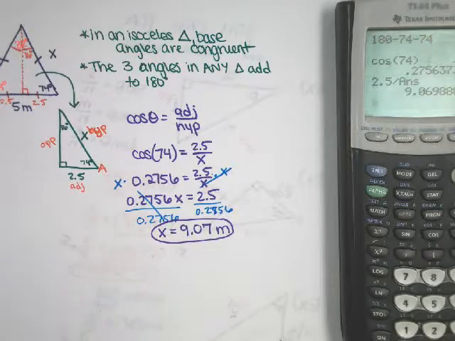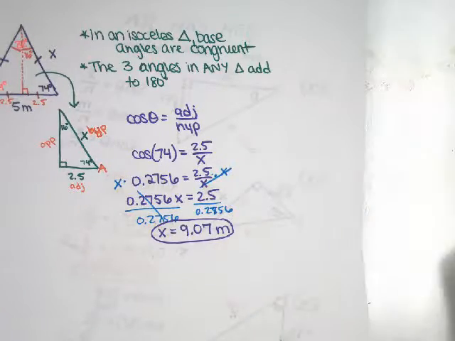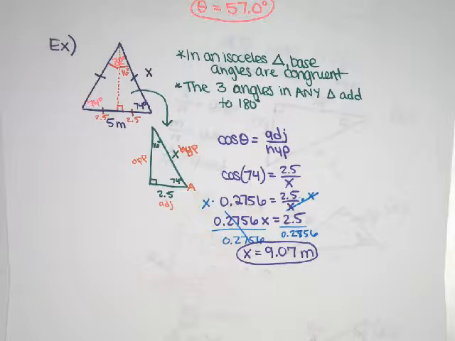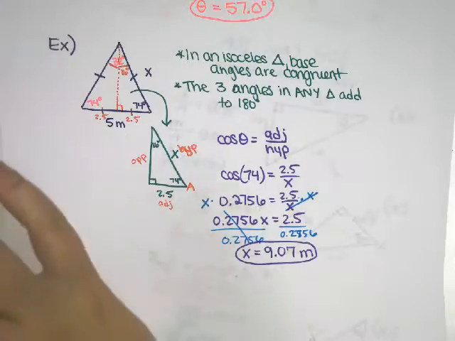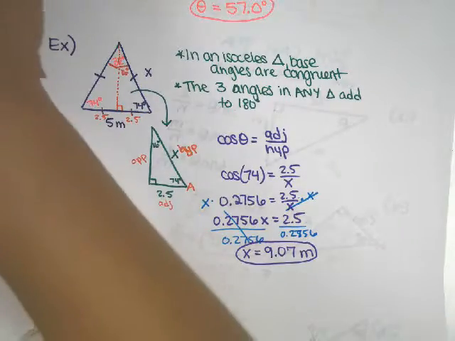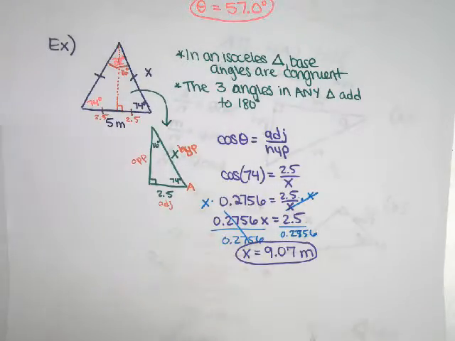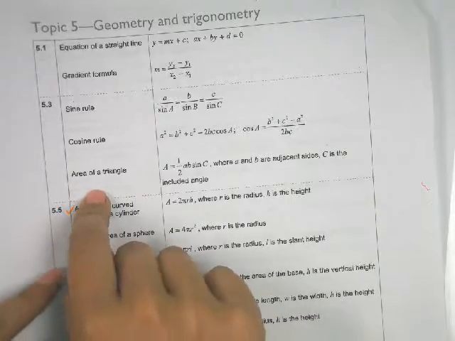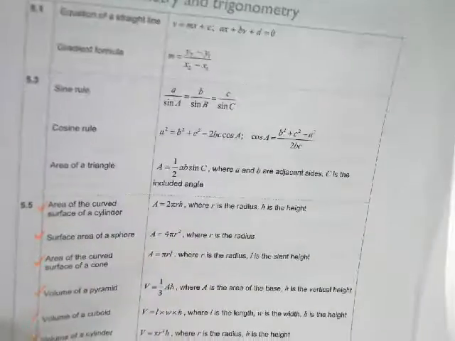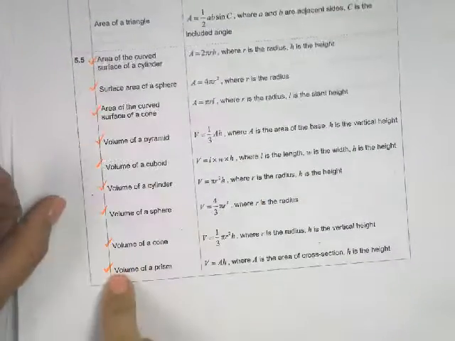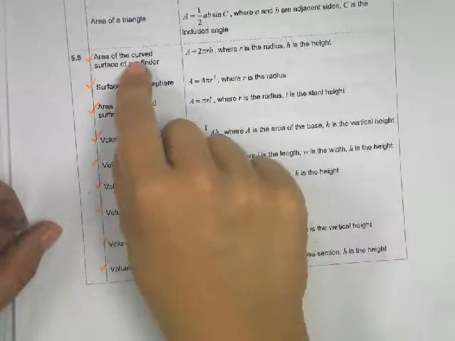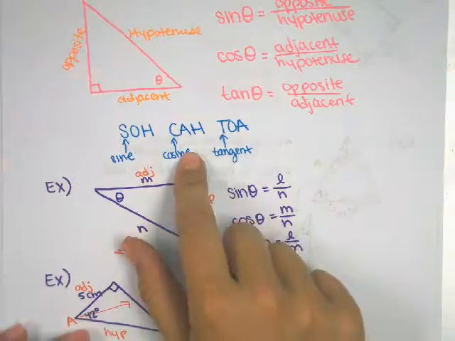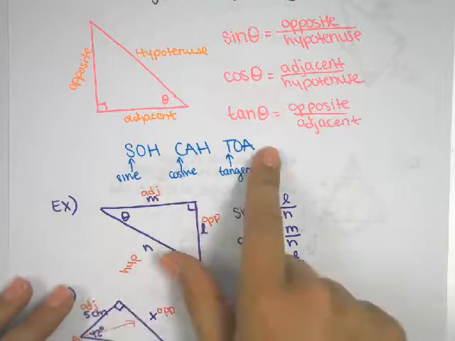I know this is a lot, but this is all review from geometry. So please do what you can. Work through this topic. Trig is a very popular topic on the IB exam. The trig that we did here, in addition, next time and the time after, we're going to keep working on topic 5. And we're going to do some other things with trig involving sine rule, cosine rule, and area of a triangle. But it's a big topic on the IB exams. These are the ones that we hit. So last time was volume and surface area. This time, remember, your ratios here are not in the IB book, so you do need to know these.